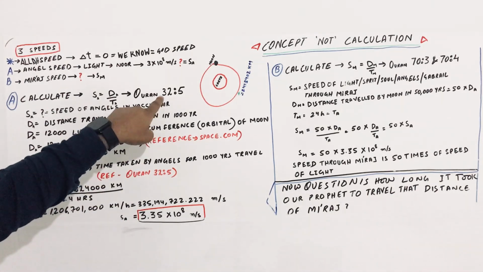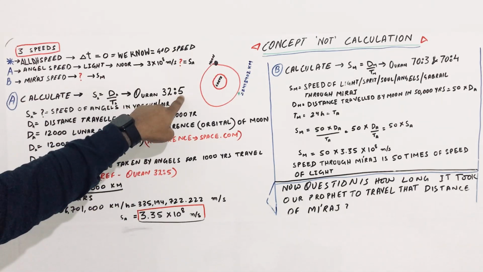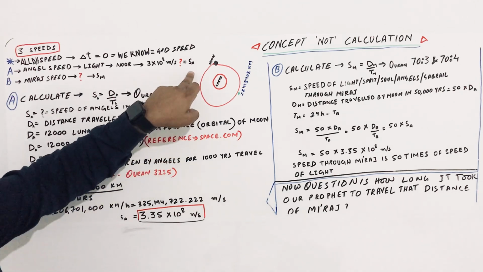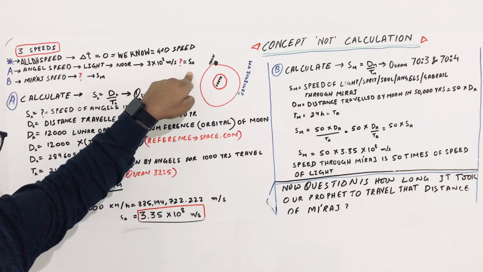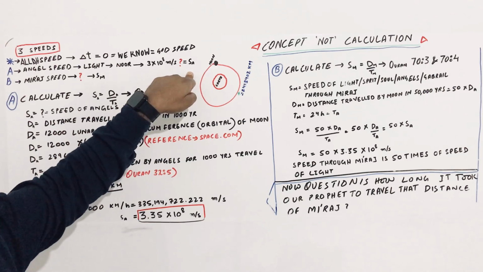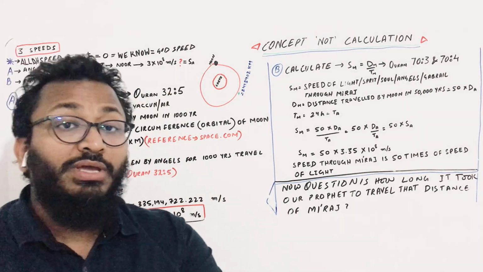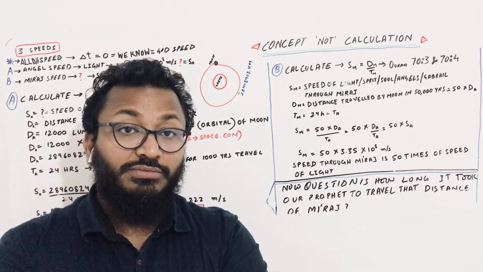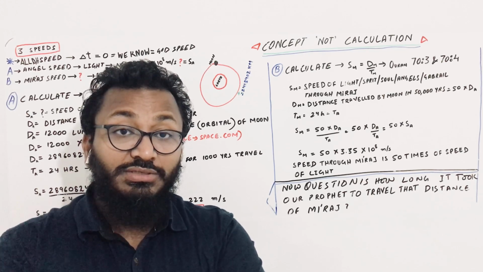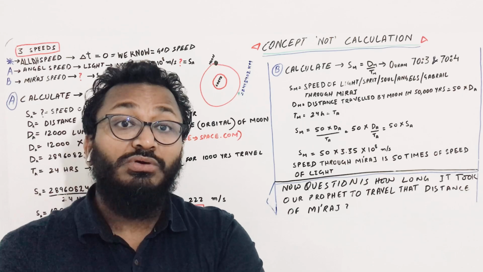In chapter 32, verse number 5, Allah is telling us that angels travel a distance of 1000 years in one day. It means in 24 hours of Earth, the angels travel a distance of 1000 years.